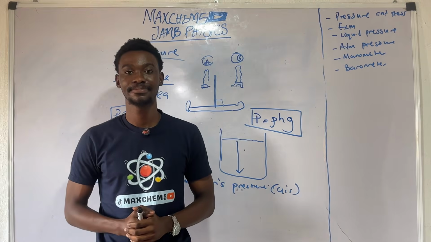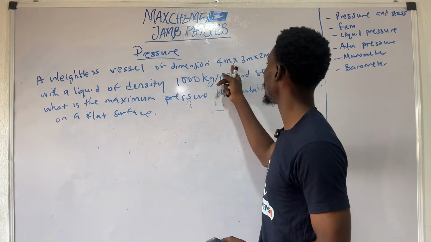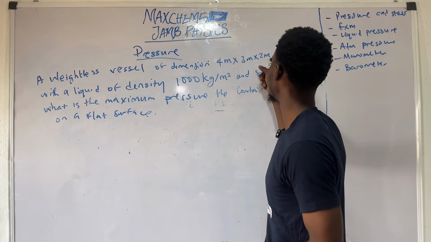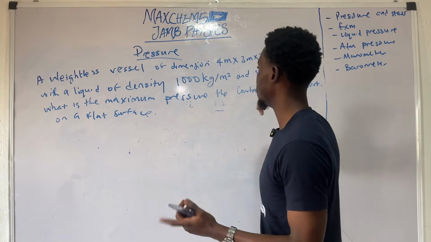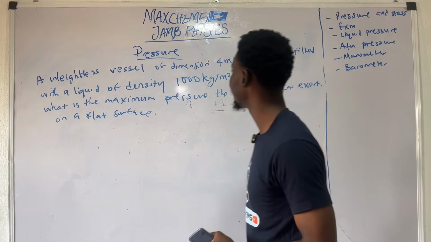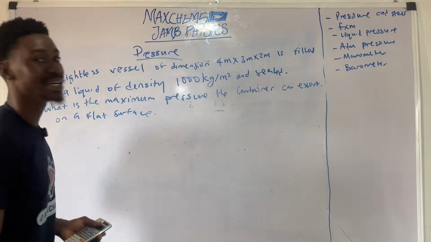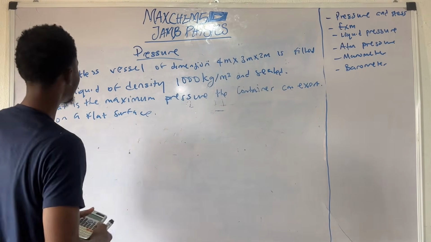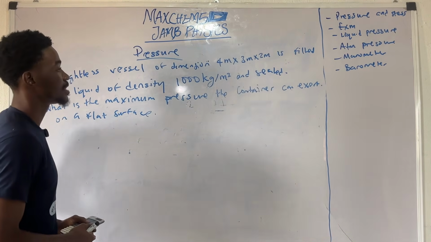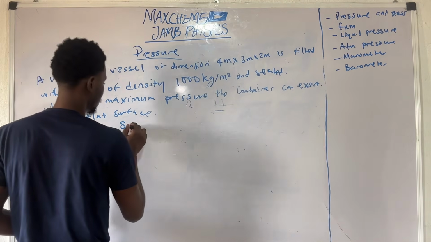It says a weightless vessel of dimension 4 meters by 3 meters by 2 meters, that's the volume of the vessel, is filled with a liquid of density 1000 kilogram per meter cube and sealed. What is the maximum pressure the container can exert on a flat surface?